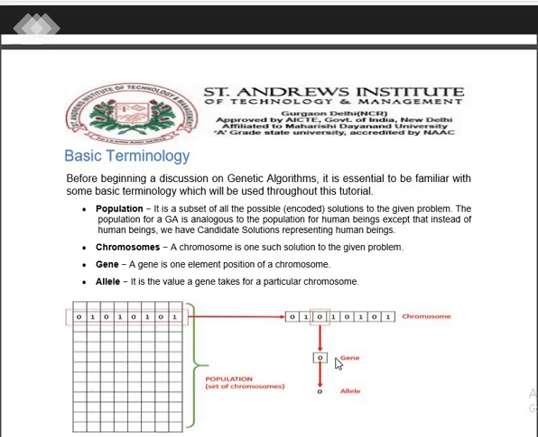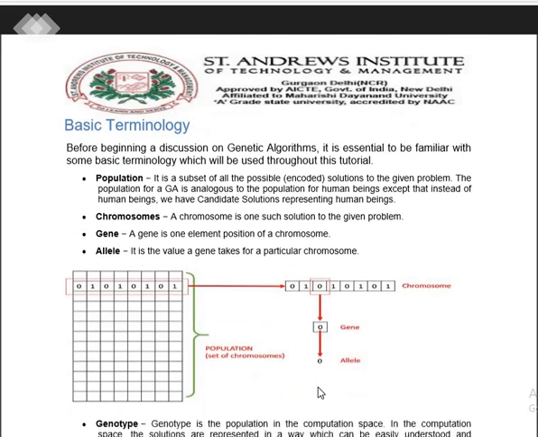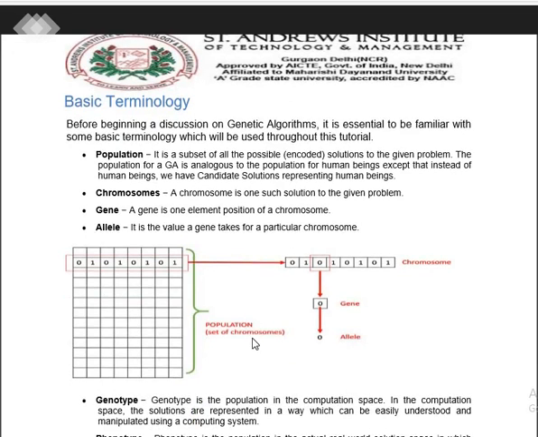It is the subset of all the possible encoded solutions to a given problem. The population of a genetic algorithm is analogous to the population of human beings, except that instead of human beings we have candidate solutions. This is the matrix, represented in 2 dimensions. It is going to consider rows and columns.